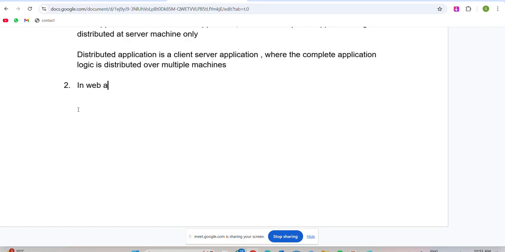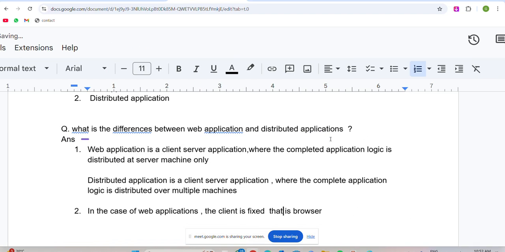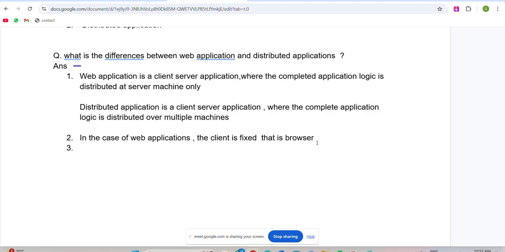Now I will write the second point. In the case of web applications, the client is fixed. The client is what? Fixed. That is the browser. In web applications the client is fixed, that is nothing but a browser. Then what about distributed applications? Tell me, what about distributed applications? In a distributed application the client is not fixed.